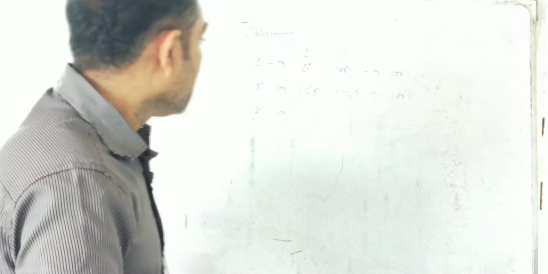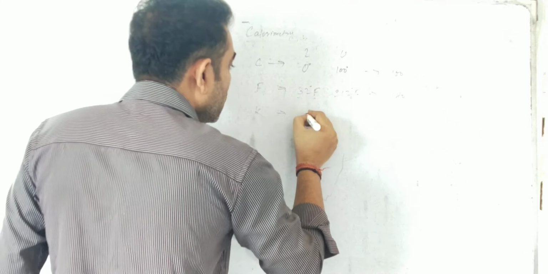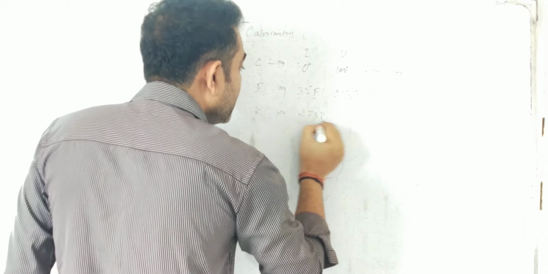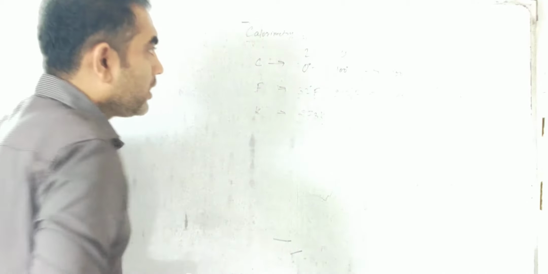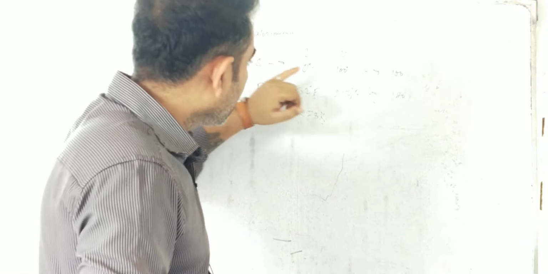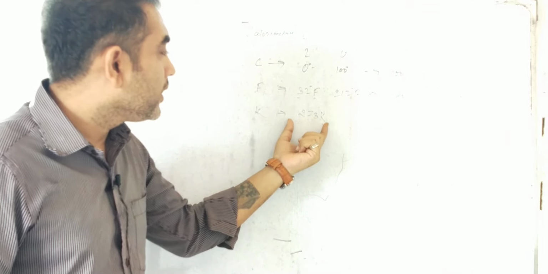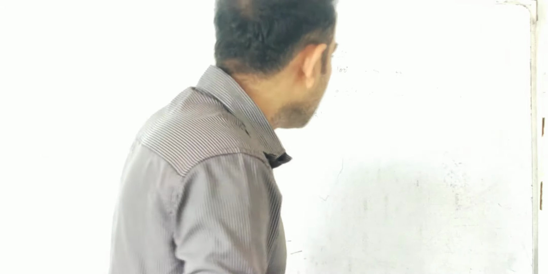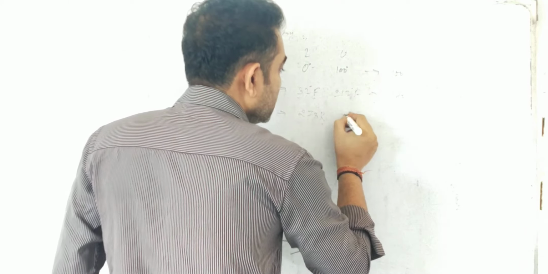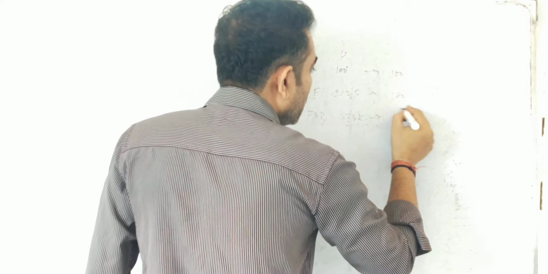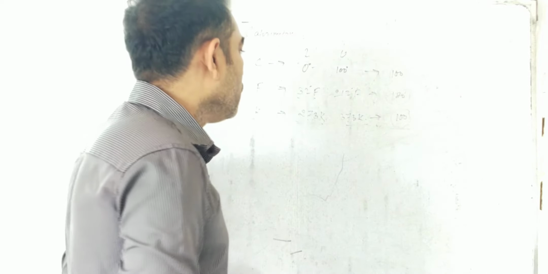And the third one is the Kelvin scale. The lower fixed point is 273 K. You cannot write degree here. In Celsius we write degree, in Fahrenheit we write degree, but in the Kelvin scale we do not write degree. It will be written as K only. And the upper fixed point is 373 K, and it is also divided into 100 equal parts, and each part is equal to 1 K.